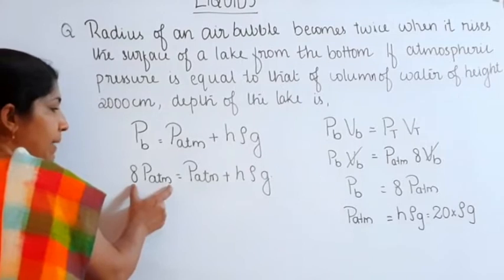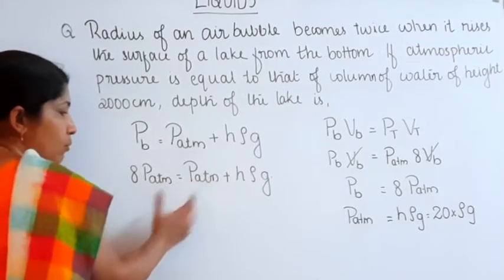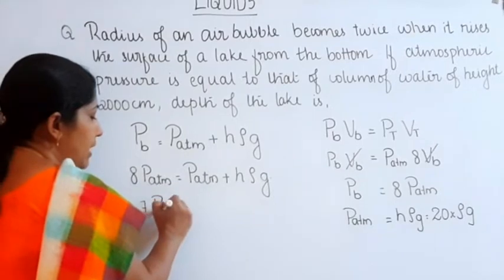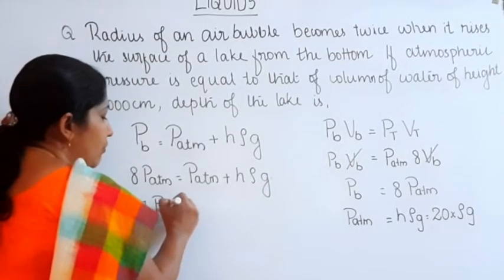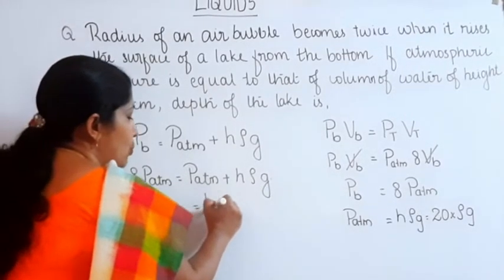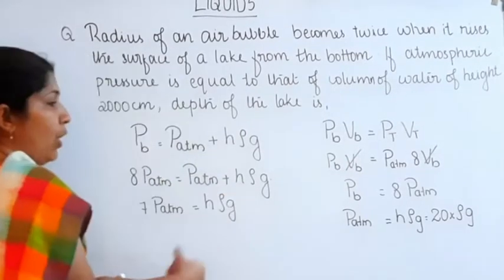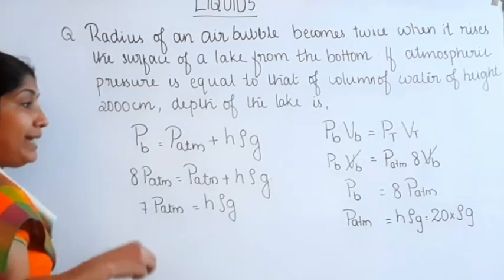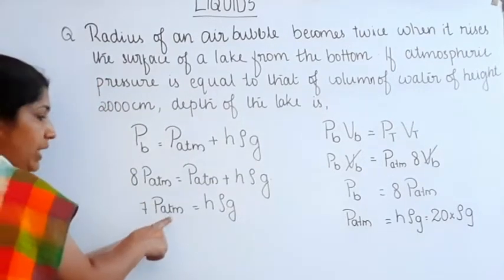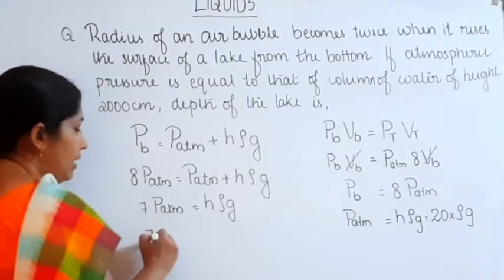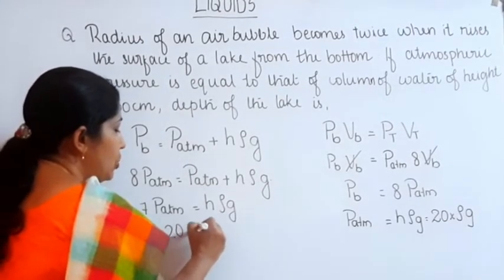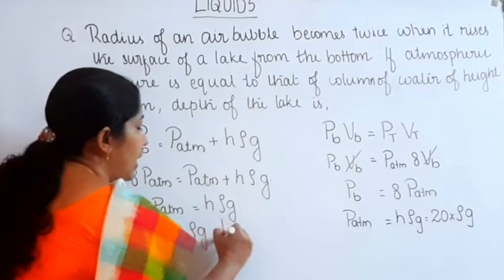Then 8 P atmosphere minus P atmosphere is equal to 7 times P atmosphere, which is equal to H rho G. We already found that P atmosphere is equal to 20 rho g. On substituting that value, 7 into 20 into rho into g is equal to h rho g.